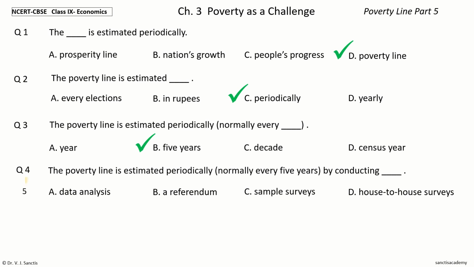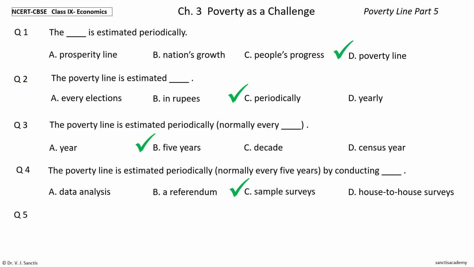Your time to choose. And the answer is sample surveys. So, the poverty line is estimated periodically, normally every 5 years by conducting sample surveys.